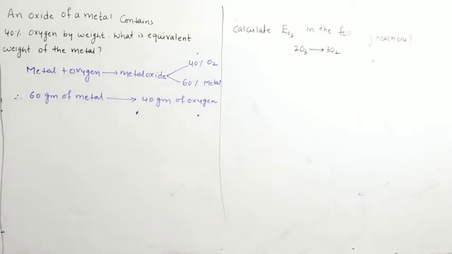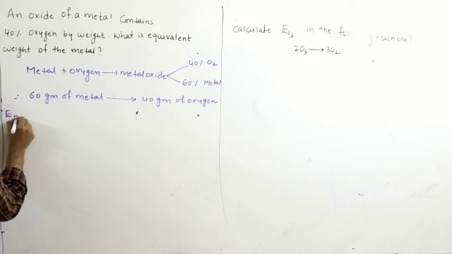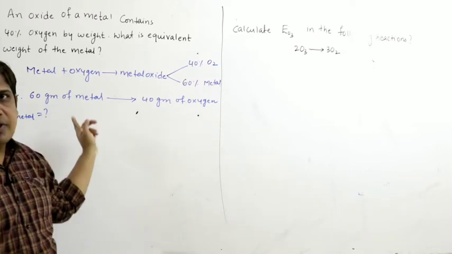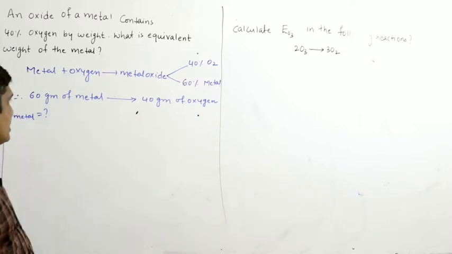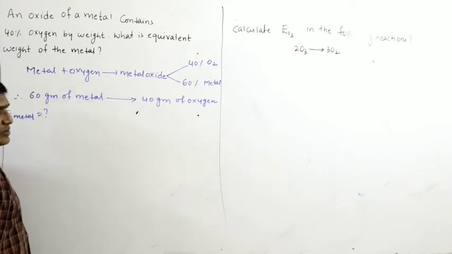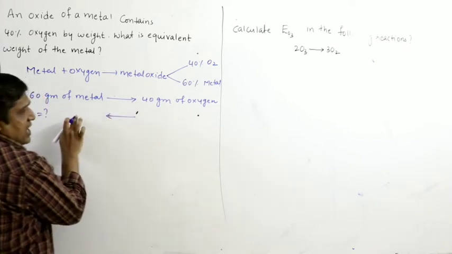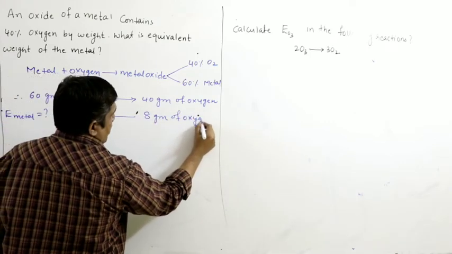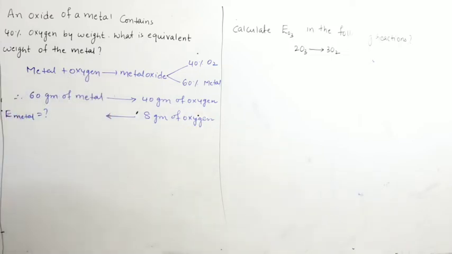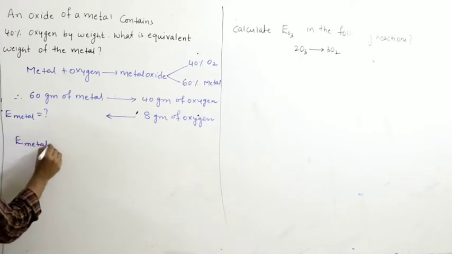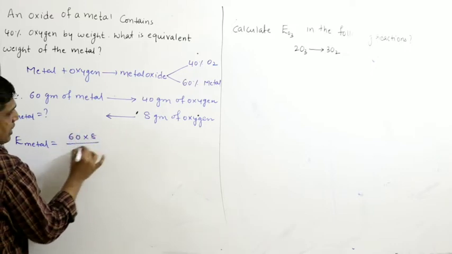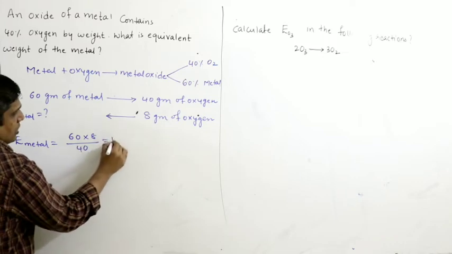What is the equivalent weight of metal? It is nothing but mass. But how do you find that mass? We know the mass relation between metal and oxygen: 60 grams of metal can combine with 40 grams of oxygen. What is equivalent weight? The mass of the metal that can combine with 8 grams of oxygen will be equal to the equivalent weight of metal. So the equivalent weight of metal is equal to 60 into 8 by 40. So you will get 12.